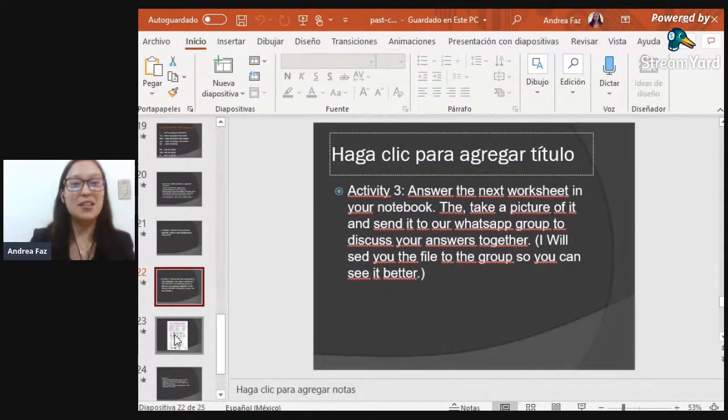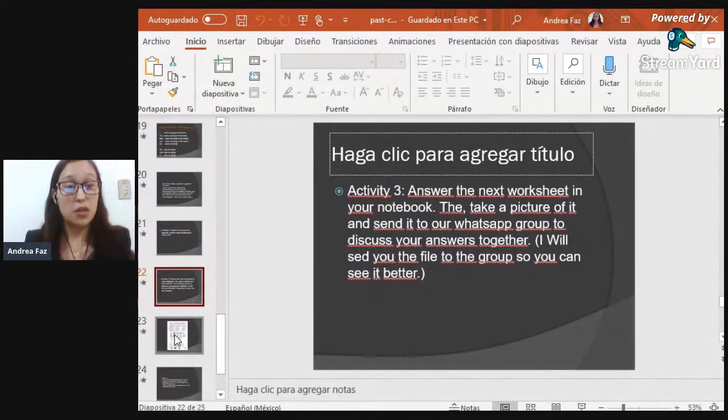Then, in activity 3, we're going to have to answer a worksheet. Don't worry if you don't see it clearly, because here in the video I have the example. I know that this space is very, very little. I will send to you the file in our WhatsApp group, and then you're going to have to answer it in your notebook. Then you're going to have to take a picture of your notebook, and then you will send the picture to our WhatsApp group.